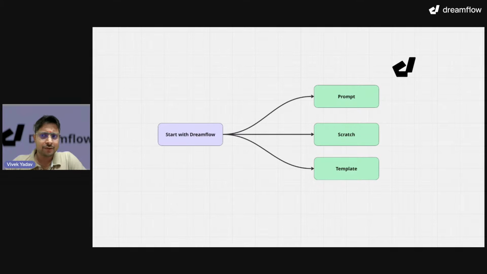Okay. What else? How do we start with Dreamflow, right? After Pooja's session, I guess this would be the question that everyone is asking. So we have three options. The first one is to give a prompt and get started. Second is start from scratch. For example, let's say you don't want to build an application from a prompt, but you want to have a very specific and categorized application that you want to build. That's where scratch helps. You start a very plain application, and then give prompts to the agent, and the agent will keep building it for you. And then of course templates. So we have a lot of templates that you can start with.